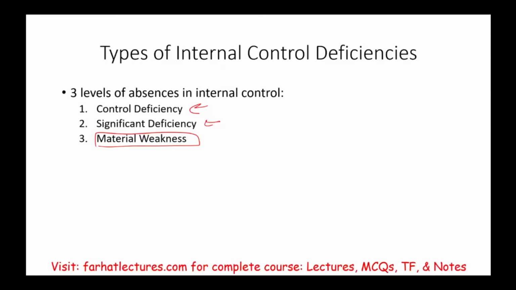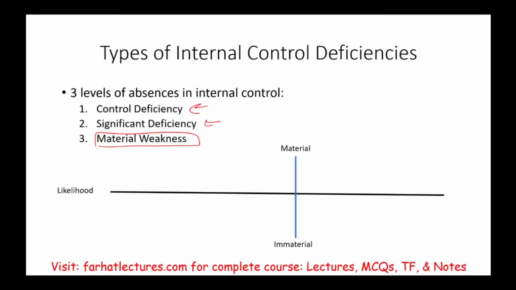So I'm going to show you the determination guidance on how we determine how bad a deficiency is. We're going to have on this line likelihood, which is percentages, probabilities, and we're going to have materiality on the other hand. So the likelihood here is 10%, 30%, 50%, 80%, 100%. This is the likelihood of an event occurring. And on this axis here, we have something is material, something is not material.